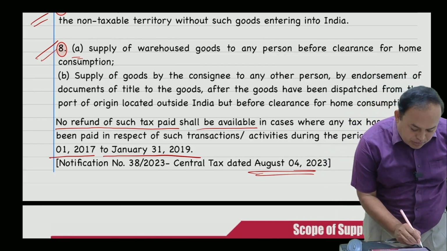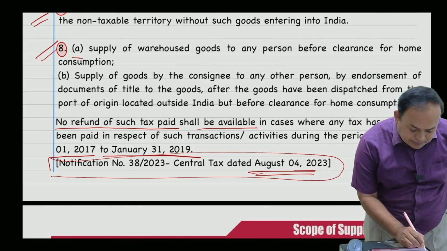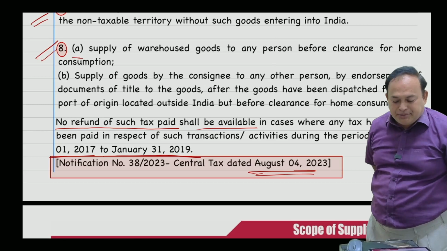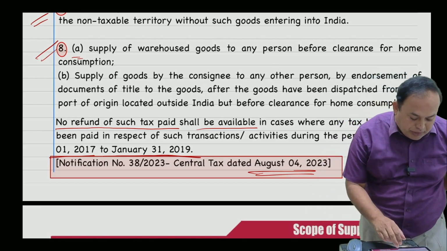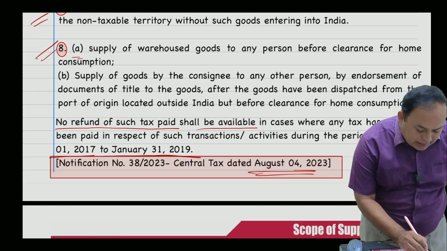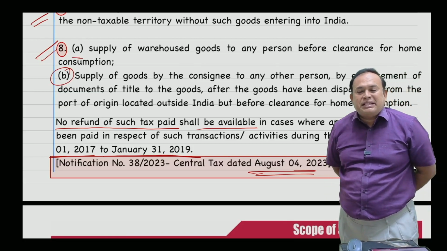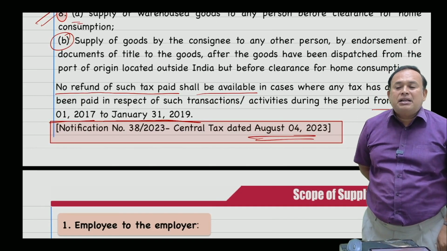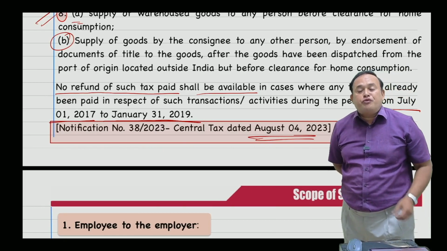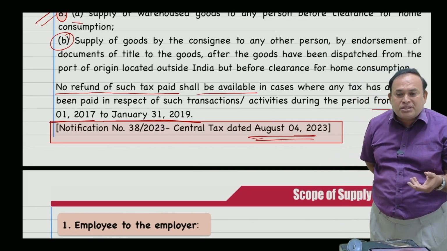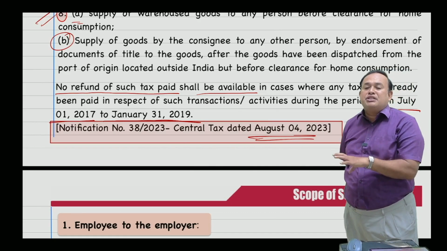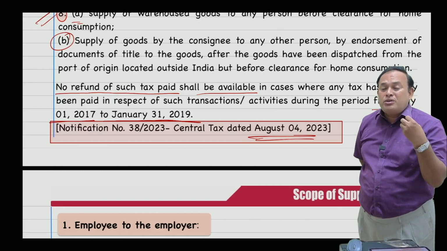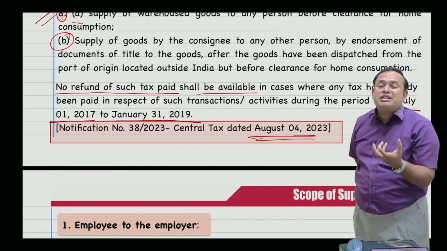See, here there is an issue, the notification in the given case. Got the clarity? Yes. Now please come back. Furthermore, here point number B. What is point number B? It says the supply of goods by the consignee to any other person by endorsement of documents of title to the goods after the goods have been dispatched from the port of origin located outside India, but before clearance for home consumption.